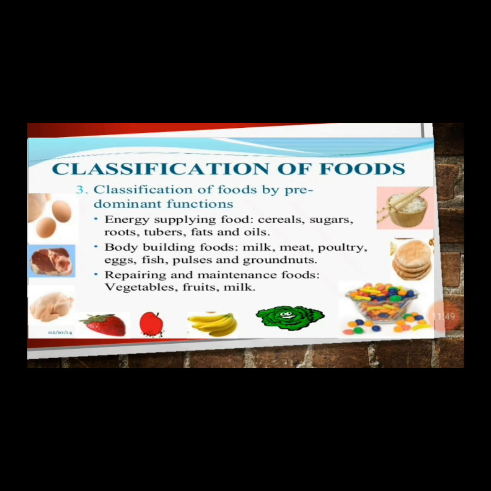These are basically proteins. So after carbohydrates, we have proteins as a main source of food or major category of food we need. Examples are milk, meat, poultry, eggs, fish, pulses and groundnuts. Then we have the repairing and maintenance foods: vegetables, fruits and milk. So they're basically proteins. Then we have fats and oils.